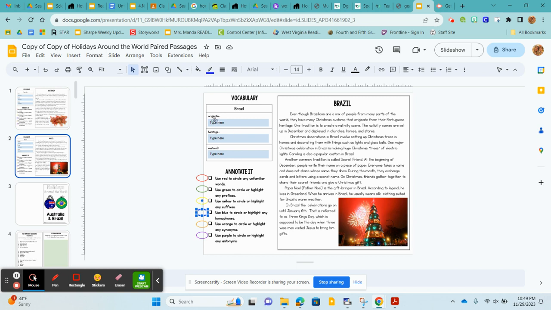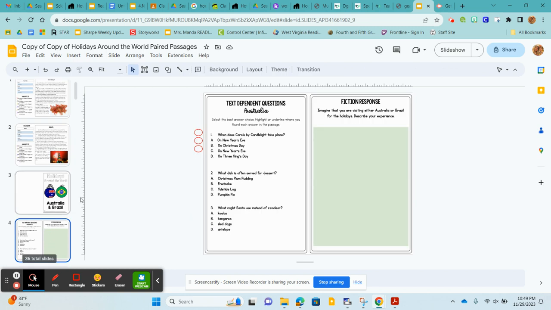Then I want you to go up and look at your vocabulary. We have originate, heritage, and custom. I want you to use your context clues like we did yesterday to determine what you think the definition of originate, heritage, and custom is. And you're going to write that on your paper. When you're done annotating Brazil, you're going to get your next worksheets.